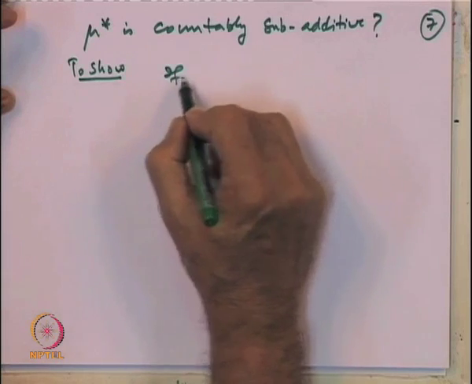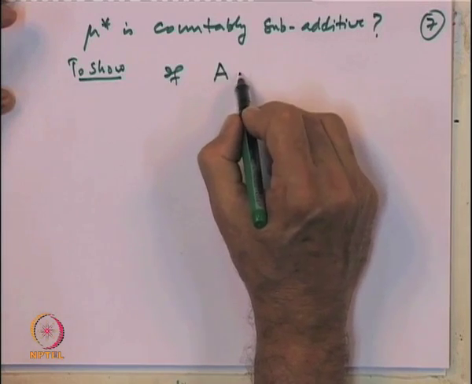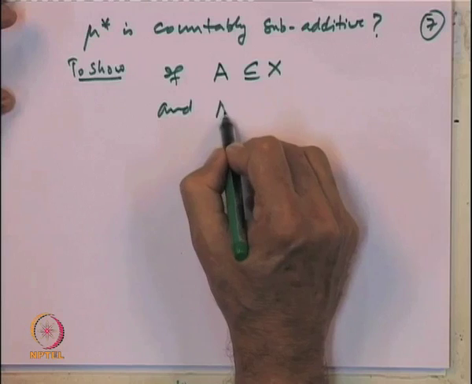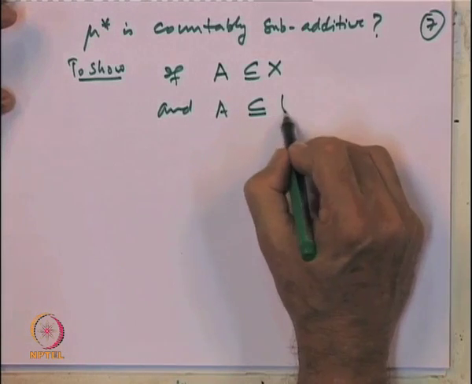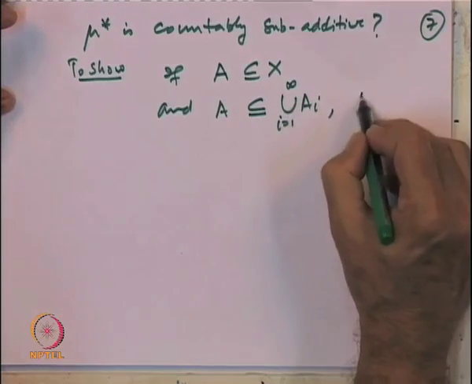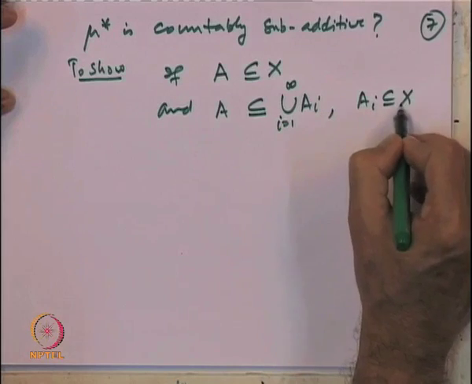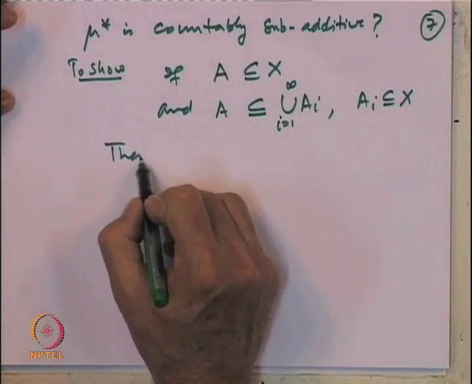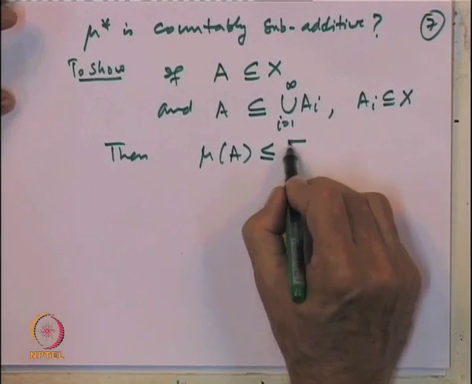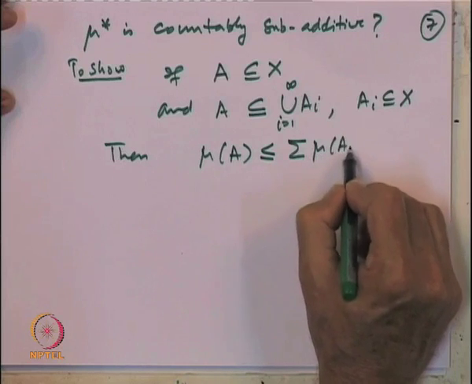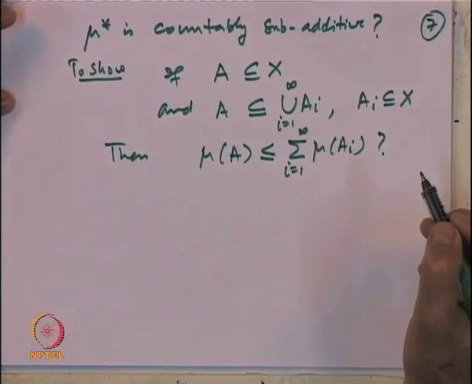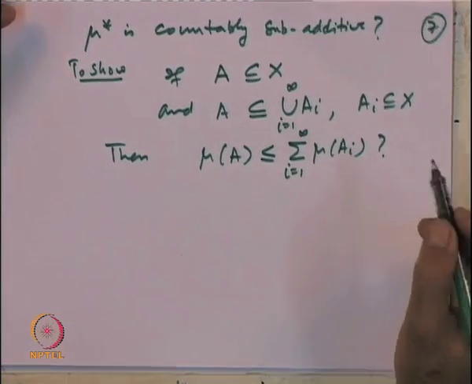That if A is a subset of X and A is contained in the union of A i's, where each A i is also a subset of X, then we want to show that mu star of A is less than or equal to the summation of mu star of A i's. So, this is what is to be shown.